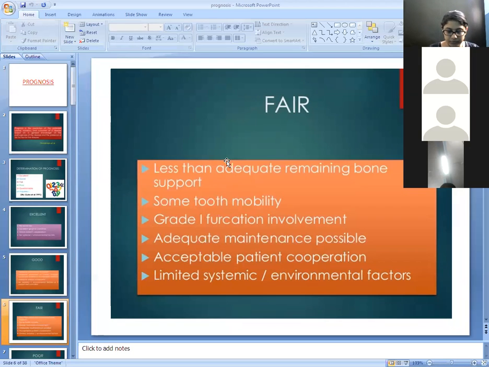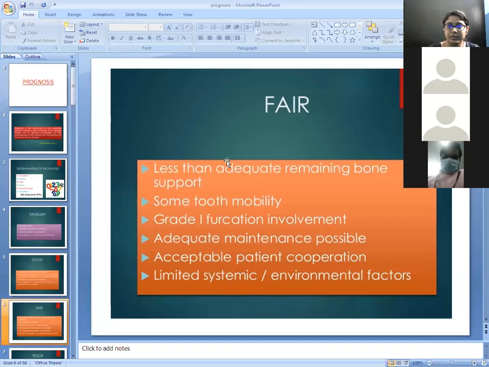Next is the fair prognosis. In fair prognosis, what are the different criteria? First criterion is the bone loss. Less than adequate bone support is there, and some tooth mobility is there in fair prognosis. Then grade 1 furcation involvement is also there. Adequate maintenance is possible, acceptable patient cooperation is there, and limited systemic and environmental factors are present in the fair prognosis.